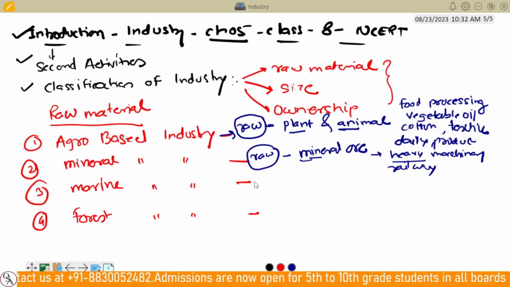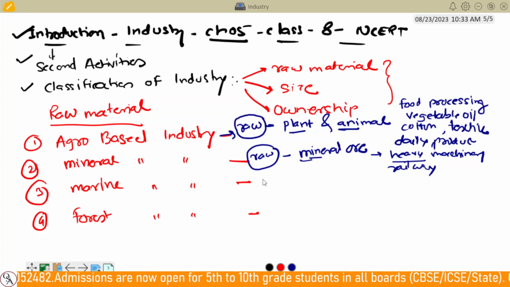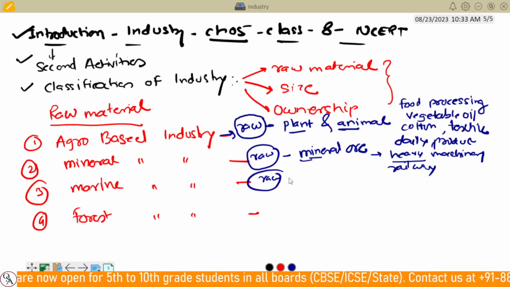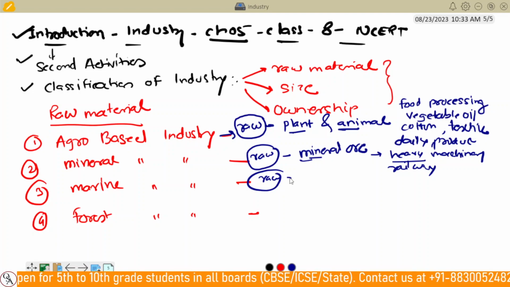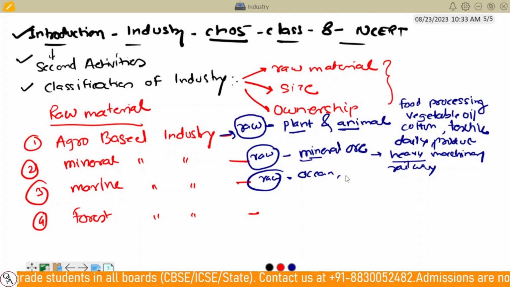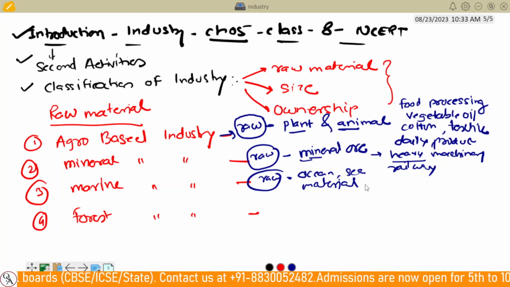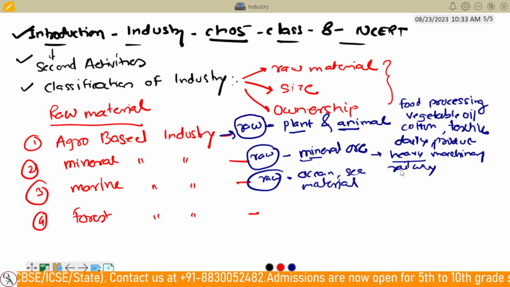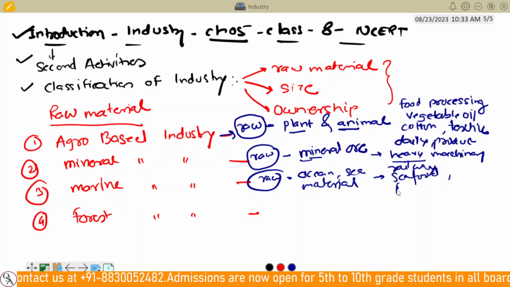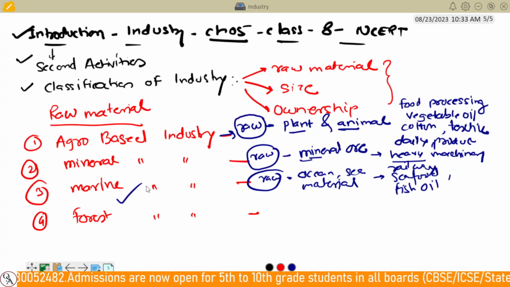Third is the marine-based industries. In the marine-based industries, they use products from the ocean or sea as their raw material, such as seafood-based industries or fish oil-based industries.